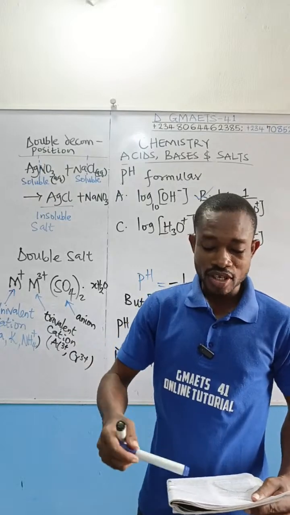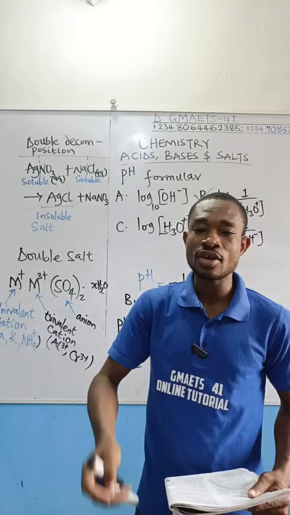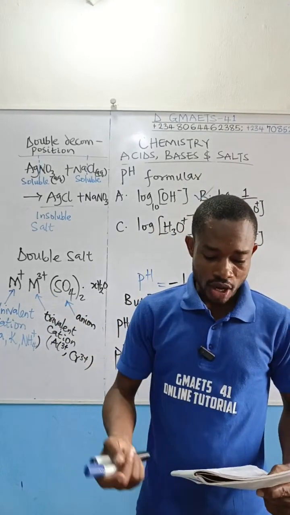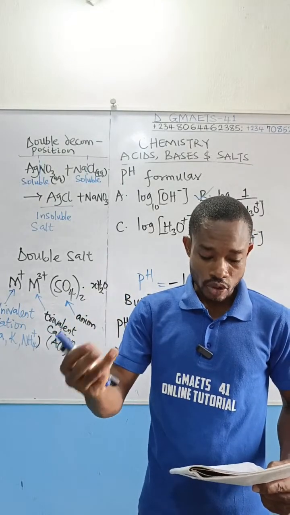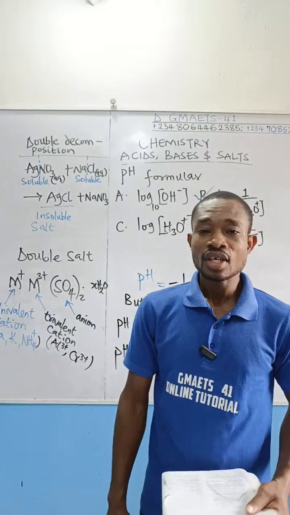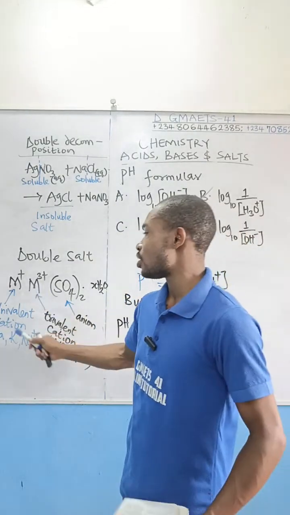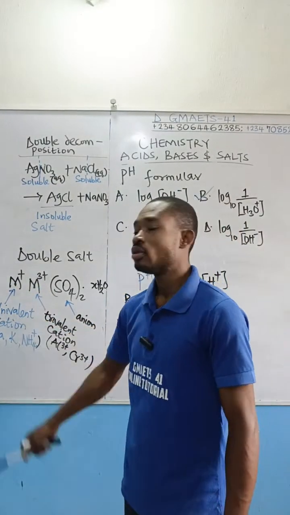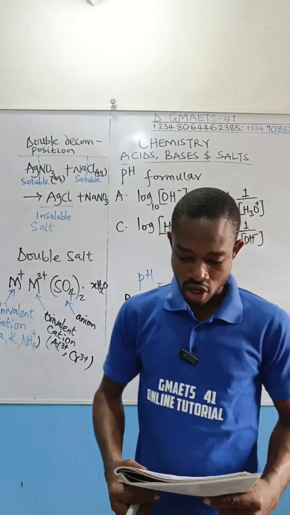Now this next question says the type of salt that ionizes to produce 3 different ions in solution is what? The options are A, acidic salt, B, complex salt, C, double salt, and D, basic salt. The correct answer is double salt. We have 3 ions there: 1 is the univalent ion, 2 the trivalent ion, and 3 the anion.